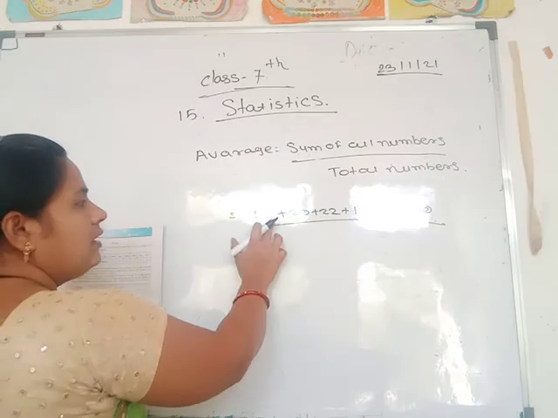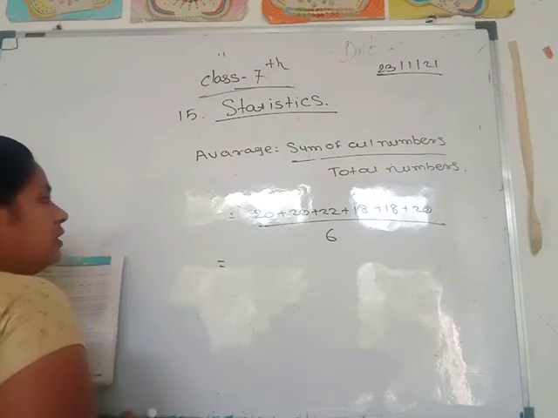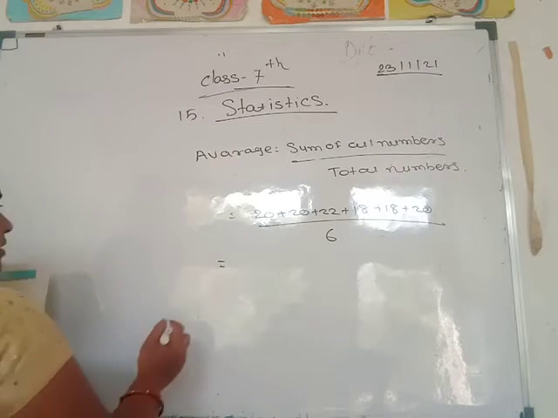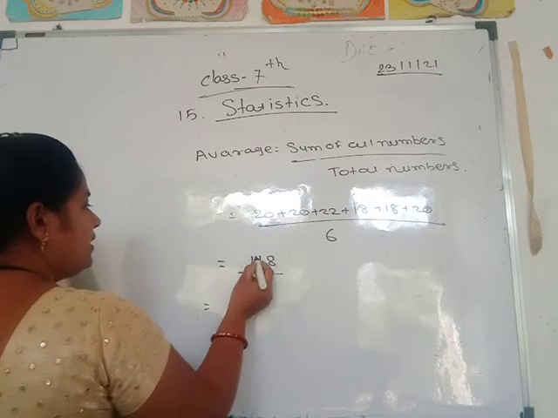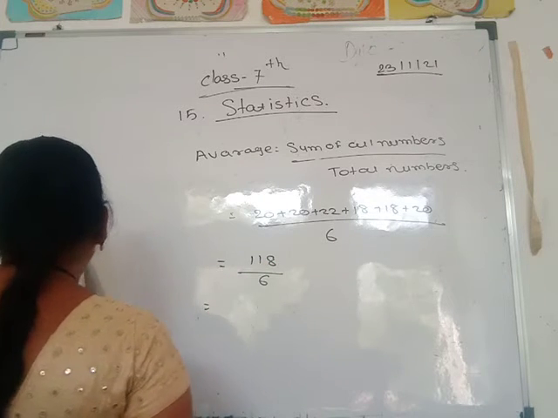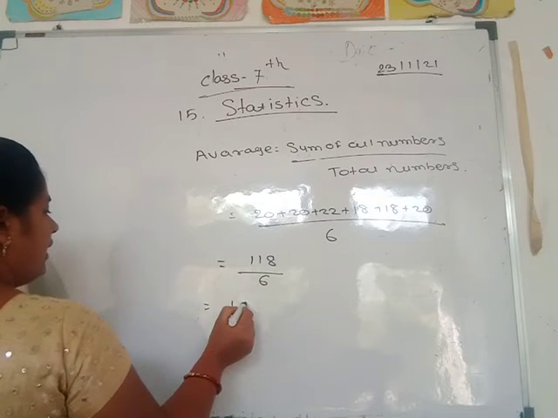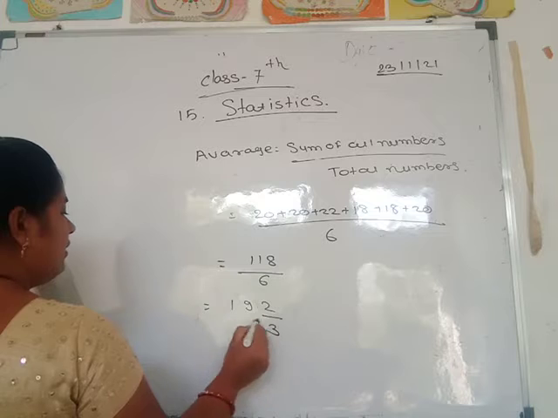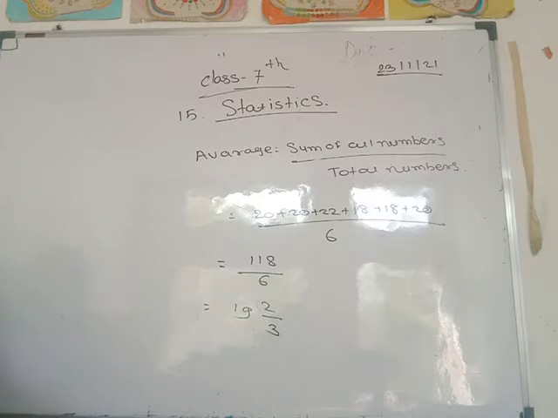How many numbers here? 1, 2, 3, 4, 5, 6. Then you add all these numbers. 118 divided by 6. Six ones are 6. Then here 19 and 2 by 3. So on an average, Asmita takes 19 and 2 by 3 minutes to cycle to school every day.